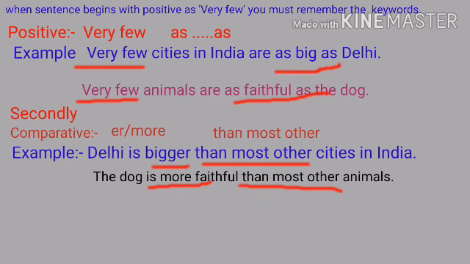You must remember when a word has more than two syllables, in the sense more than two vowels in a word, you should use more before adjective in comparative and most before adjective in superlative degree, like intelligent.